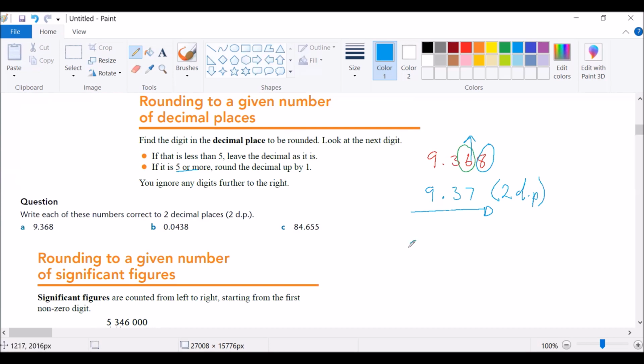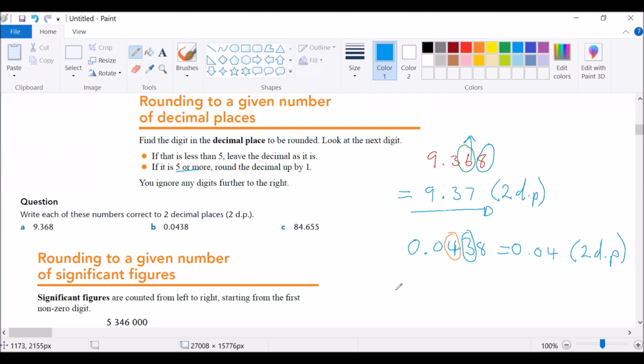Let's look at B, 0.0438. The second decimal place is the second number after the decimal comma. So we go 1, 2. So we are interested in 4. Then we look at the number to the right, which is 3. 3 is less than 5. So we leave the decimal as it is. So now we can say this is equal to 0.04 to 2 decimal places. This number is less than 5, so this remains as it is.